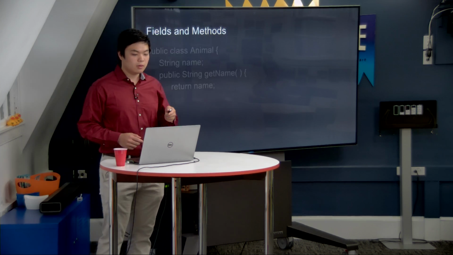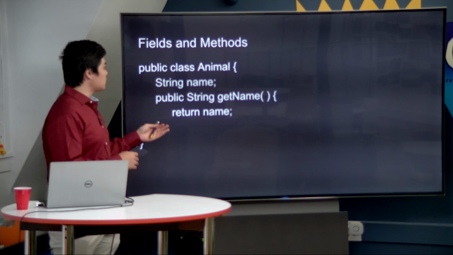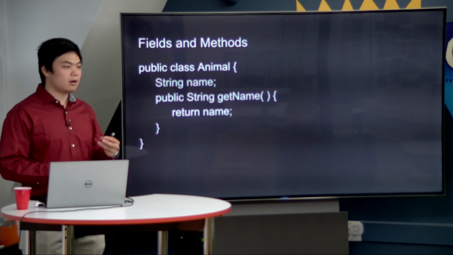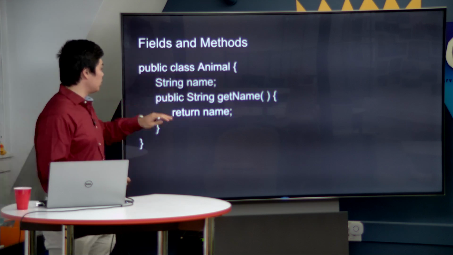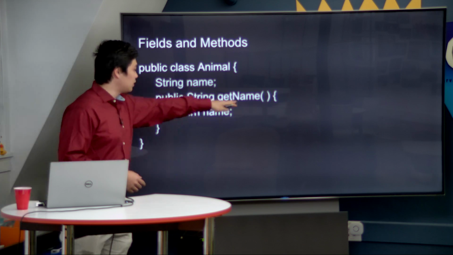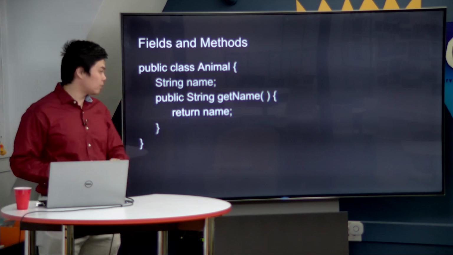So in Java, there's also a distinction that we make between fields and methods. So here we have a class. Class is Animal. And the difference between fields and methods is that fields are basically all of our objects, and methods are all the things that our objects can do. So for instance, in this class called Animal, we have an object called name. And then we have a method over here called getName. And we distinguish methods by the parentheses that we put afterwards.